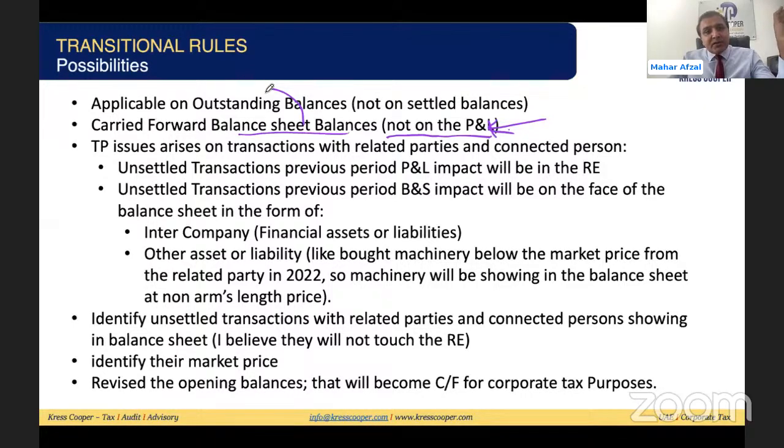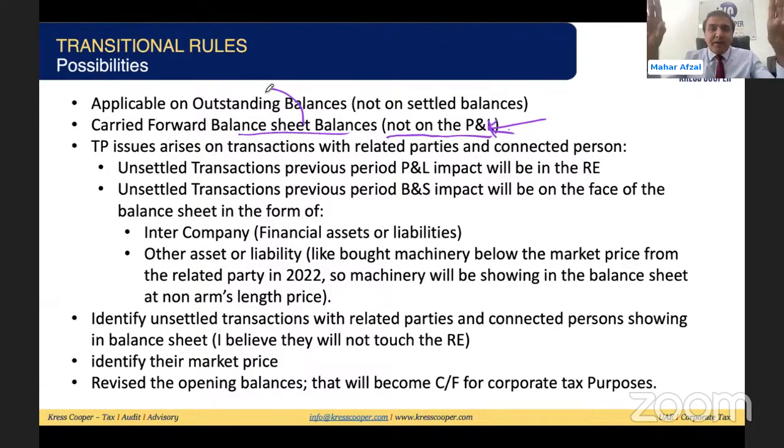TP issues arise on transactions with a related party and a connected person. Whatever has been written is very correct, but I just wanted to give more clarification on this. TP issues arise on transactions with the related party for sure, and with connected persons as well. But there is one more important thing: I'm going to enhance the spectrum of the law. If your closing balance is reflecting in the balance sheet, you might have had a transaction with a third party in the past.